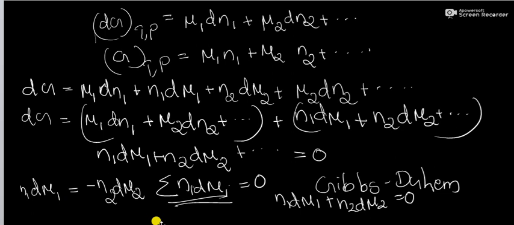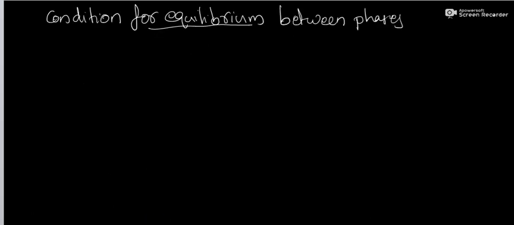That is, if mu1 increases, mu2 decreases and vice versa. Thus, it can be seen that the change in the chemical potential of one component affects the value of chemical potential of other components. Next, we have to discuss the condition for equilibrium between phases. Consider a system where there are two phases. For example, a system which contains two liquid layers, each phase containing a number of constituents.